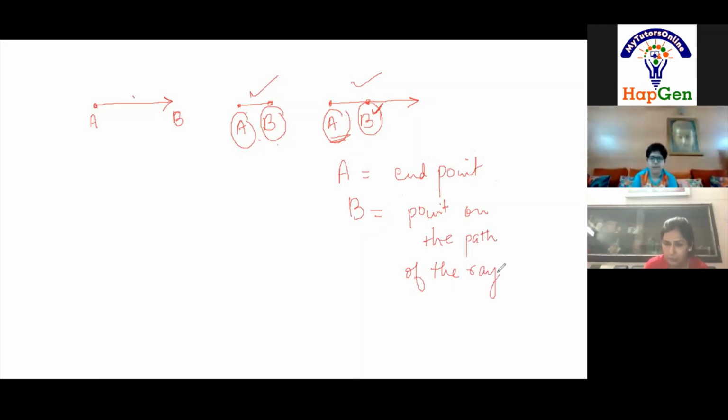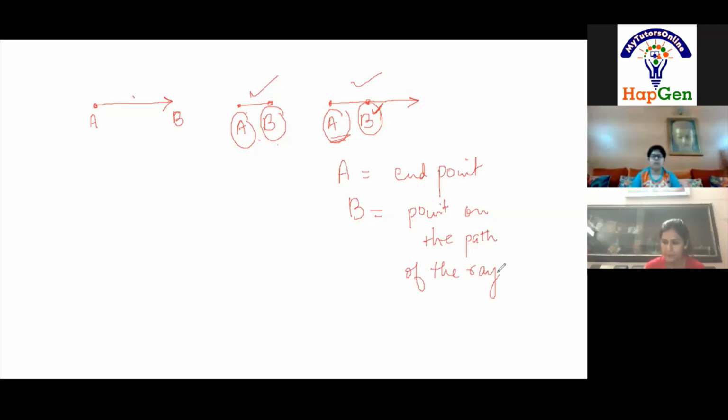Got it? Yes. Point A is still an end point, but point B is now only known as a point which is present on the path of the ray. Am I clear? Yes, ma'am.